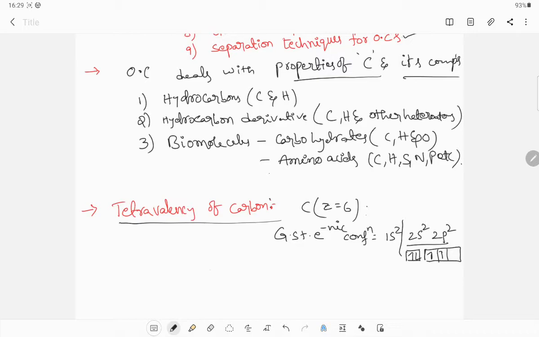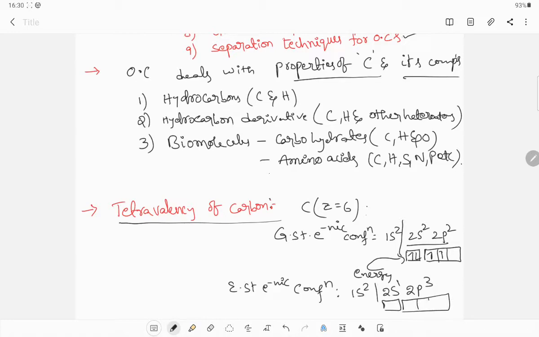Now see here, when we give some amount of energy to the valence shell, then an s electron jumps into p orbital, and that is called excited state electronic configuration. 1s2 is as it is, 2s2 becomes 2s1, 2p2 becomes 2p3.